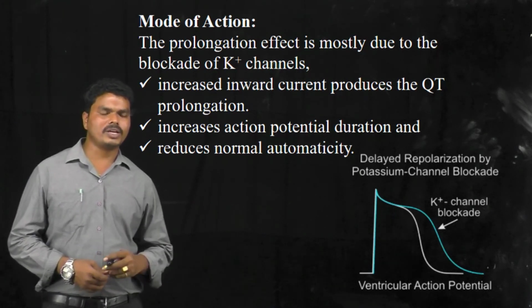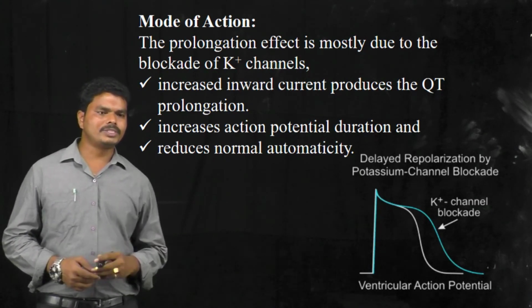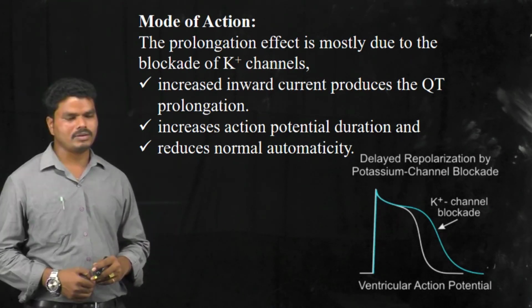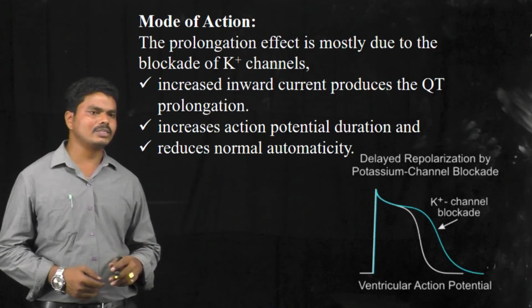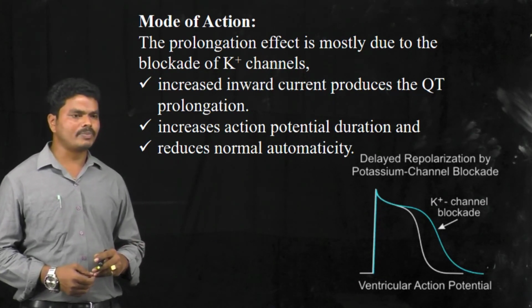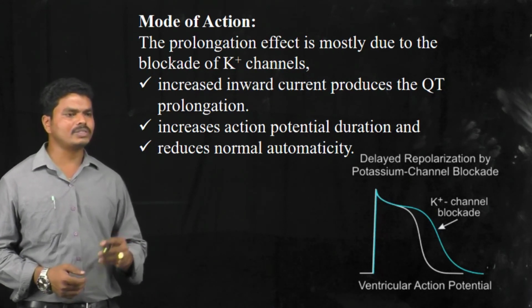In the next class we are going to discuss the chemistry and mechanism of action of class 4 antiarrhythmic drugs, and we will discuss the synthesis, chemical properties and pharmacological uses of some important drugs.